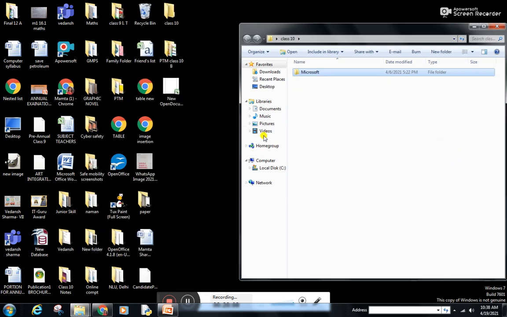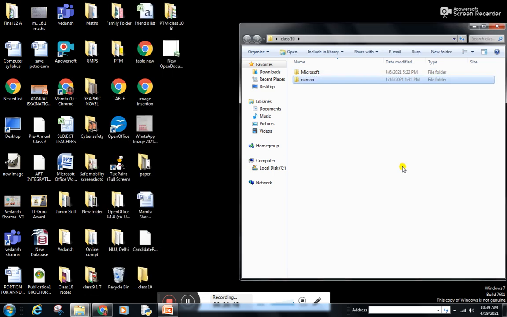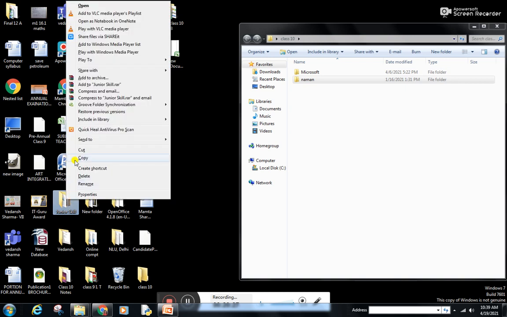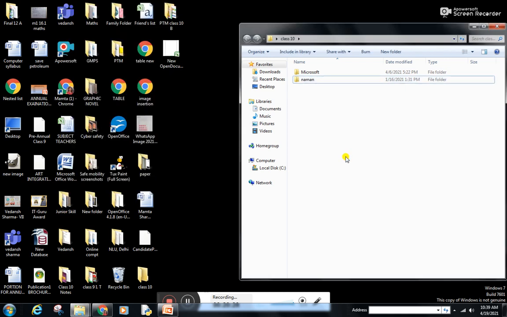The other way is to select the folder and press Ctrl X, which is a shortcut key. Now right click and press Ctrl plus V. The folder has been pasted. So there are two ways to move a file: right click and select the cut option, click on the destination, right click and use the paste option. The other is to select the folder, press Ctrl X, click on the final location and press Ctrl plus V.